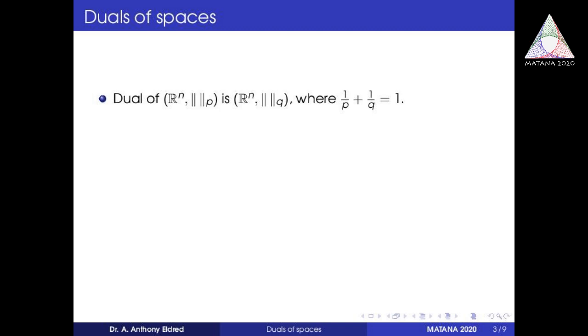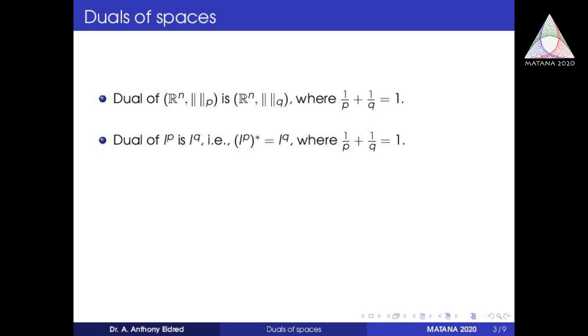Similarly, we can see the same pattern in the L^p spaces. That is, the dual of L^p is L^q, and vice versa. Dual of L^p is L^q and dual of L^q is L^p. So L^p spaces have this special property where the dual of L^p is L^q, where 1 by p plus 1 by q equal to 1.